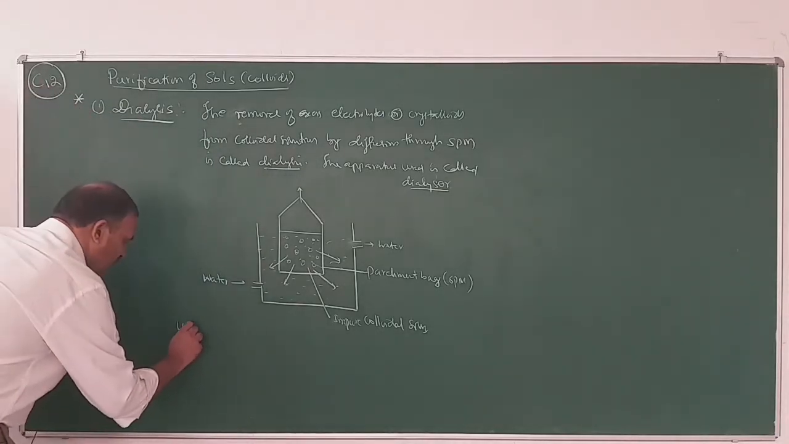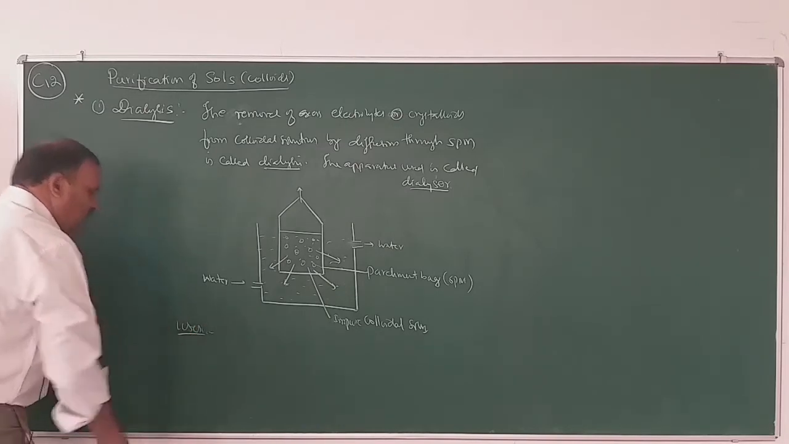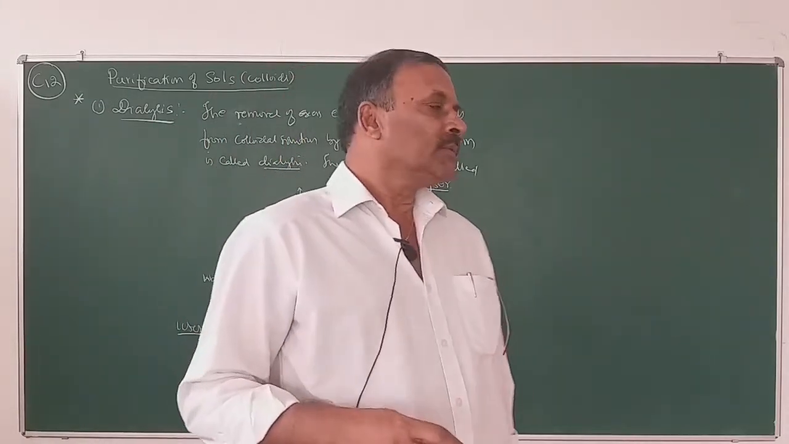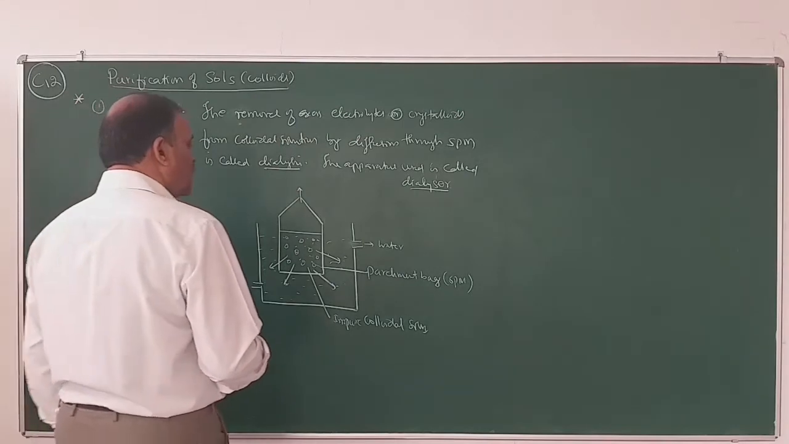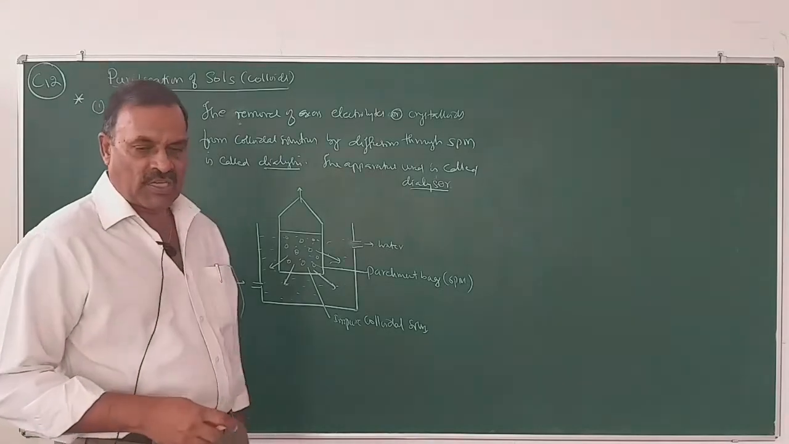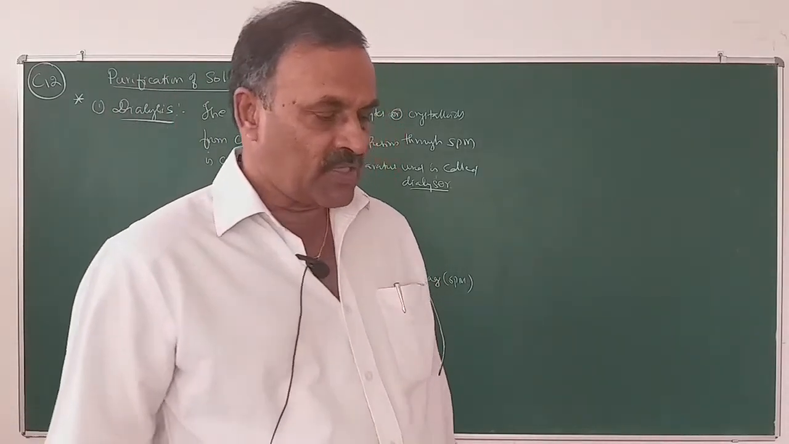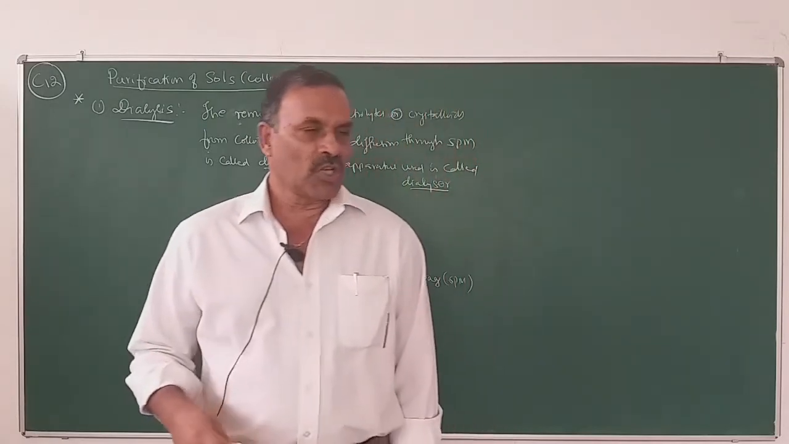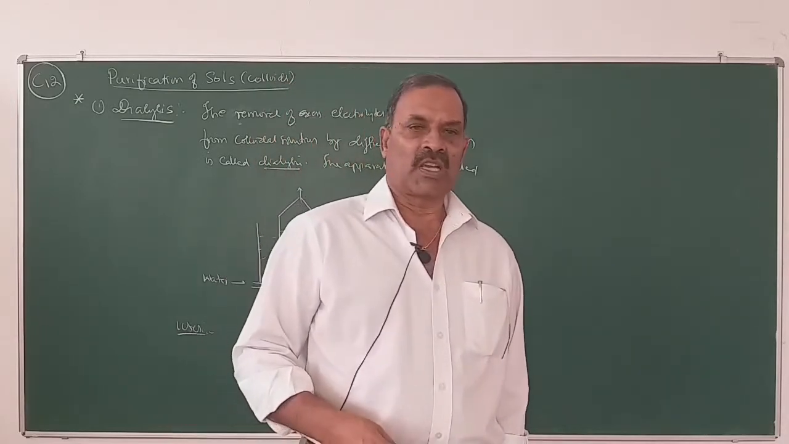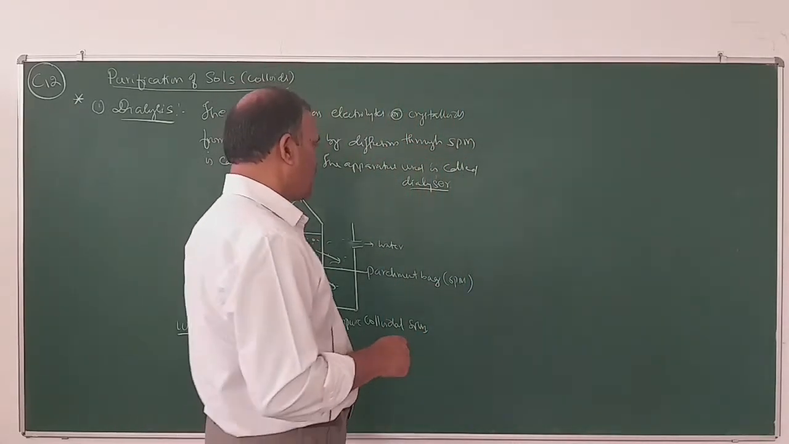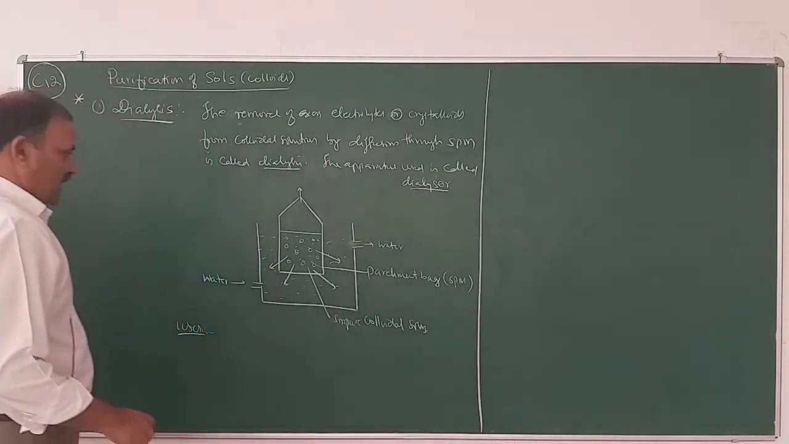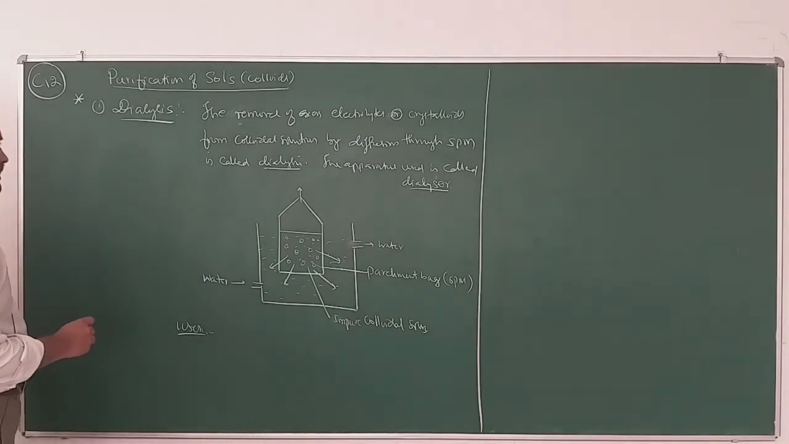What is the use of dialysis? Dialysis is used in the purification of blood from a patient suffering from kidney failure, using an artificial dialyzer called a kidney machine. What happens? The ions or salts diffuse out of the blood through the kidney machine, whereas the colloidal particles remain in the dialyzer. So this is the application of dialysis.